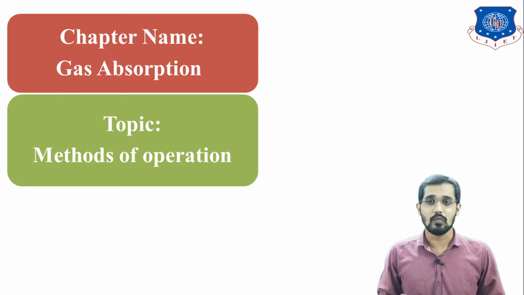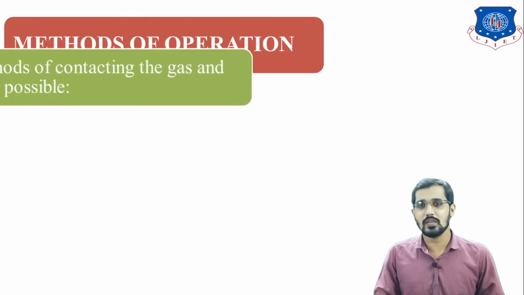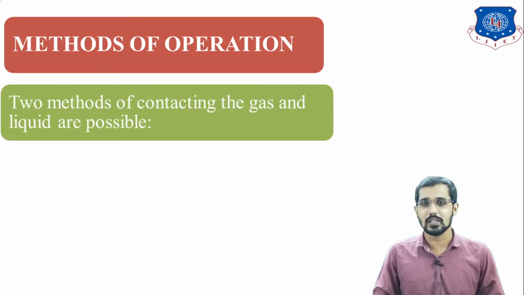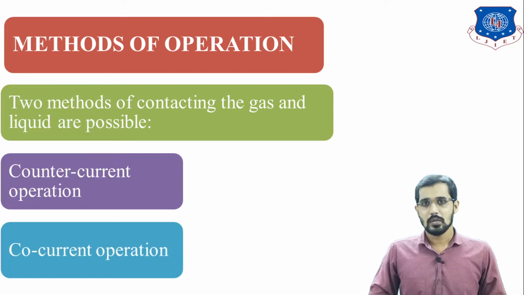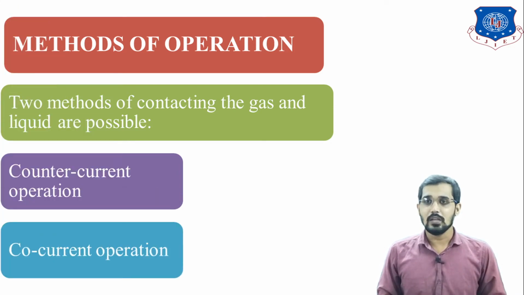In this manner, now we are going to see methods of operation in this lecture. You can see on the screen now: methods of operation. The first one is the counter current mode and the second one is the co-current mode. So what is the meaning of this? Methods of conducting means the ways in which various processes are conducted in the industry.